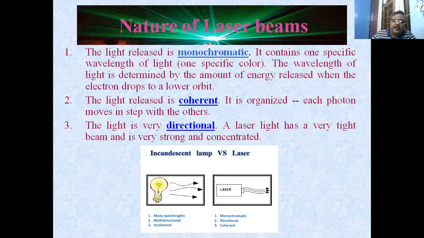The light is very directional. It is not scattered. It is not dispersed at short distances. These are the three main differences between ordinary light and laser light. It's monochromatic, directional, and coherent. Whereas the light from an ordinary bulb has many wavelengths, it is multi-directional and incoherent.